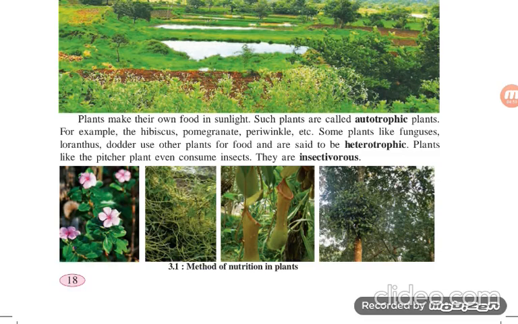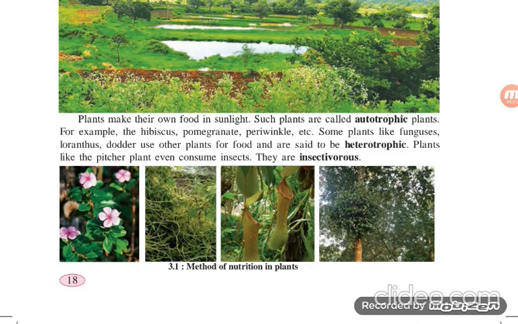Pomegranate, periwinkle, sadafuli. Look at the diagram. There is a periwinkle, color white and pink, etc. There are many plants, such as mango, all these lush green plants, that make their own food. Now, other than this, some plants like fungi, just like in the 5th standard, we discussed that we kept a bread and a roti for 2 to 3 days in our lunch box, and when we opened it we found a whitish greenish thread-like part.